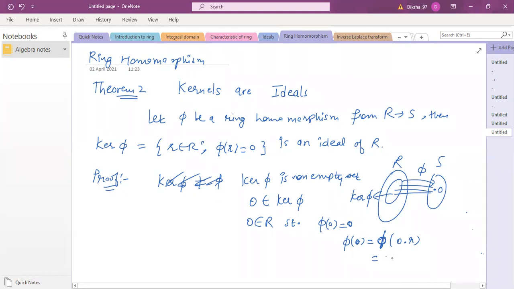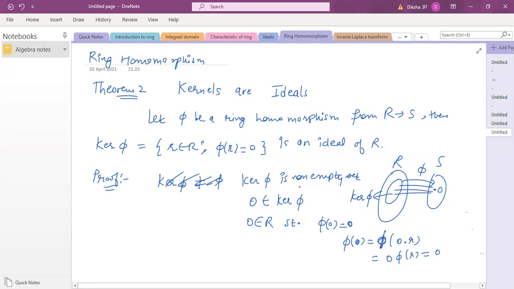So phi of 0 times r can be written like phi of r, where r is any element. So it's 0; 0 multiplied by anything is 0. That way also you can prove it, and the way you explained is also right. So a homomorphism always maps 0 to 0. Since 0 is always mapped to 0, the kernel always contains at least the zero element. So this proves it's a non-empty set.